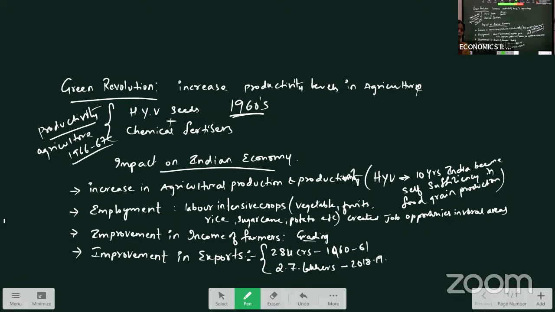As you see, before 1960, what is the situation? After 1960, what is the situation? Before 1960, we used to import food grains. After 1960, we achieved self-sufficiency as well as we are exporting. Our export values also increased in the country. It contributes to our international trade. Okay. So this way, this is the impact the Green Revolution is having on our Indian economy.